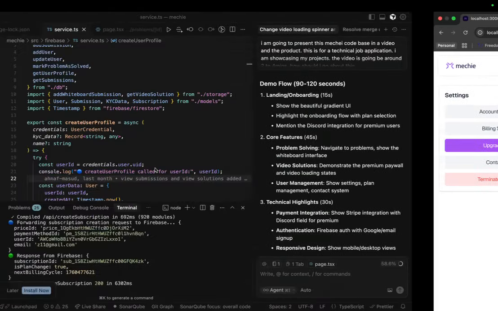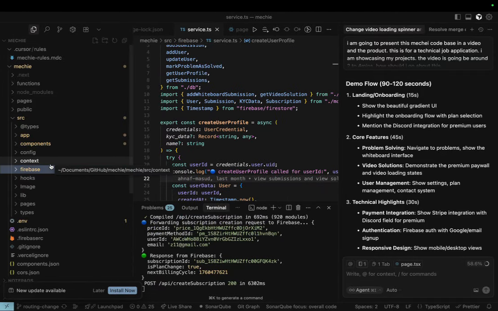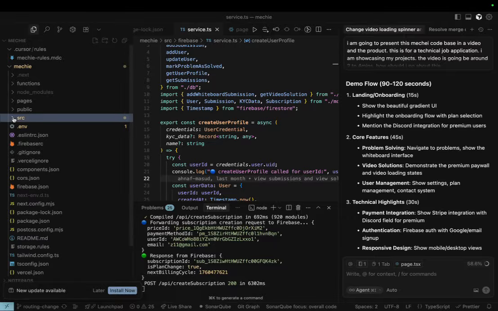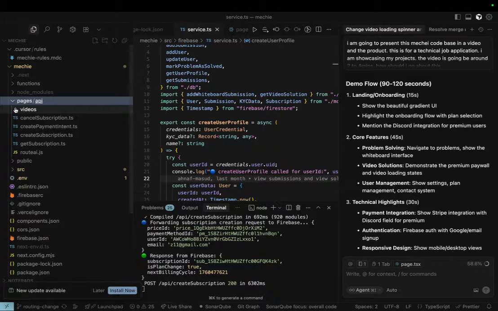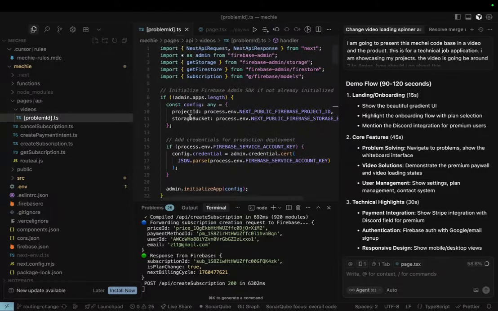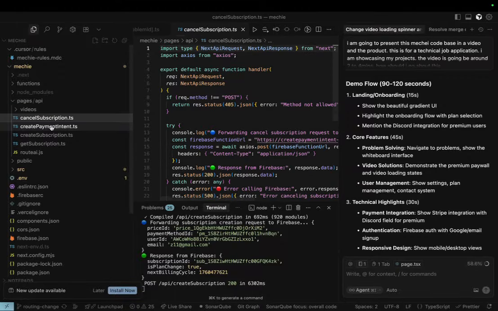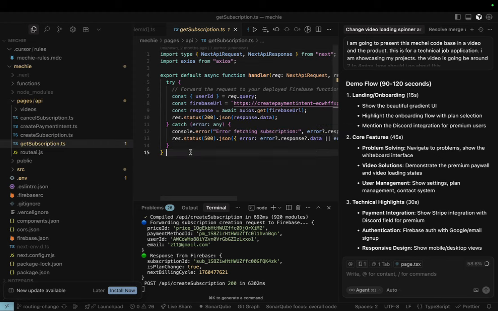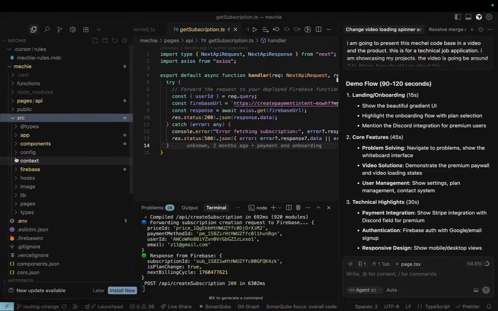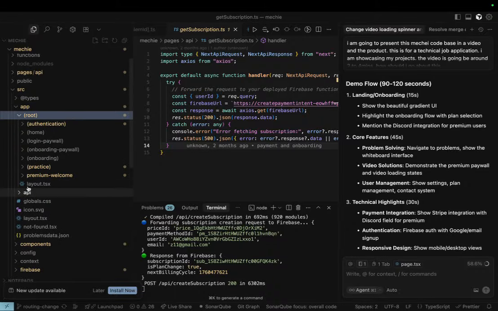Okay, so to the code base, this is a Next.js front end, and also backend with the Firebase storage. Over here we have all the images and pages. Over here we have the APIs for communicating to get the videos from Firebase. And then here we have all the different backend APIs which connect to Stripe, and we also store the information in Firebase. This is our front end. So these are all the pages.